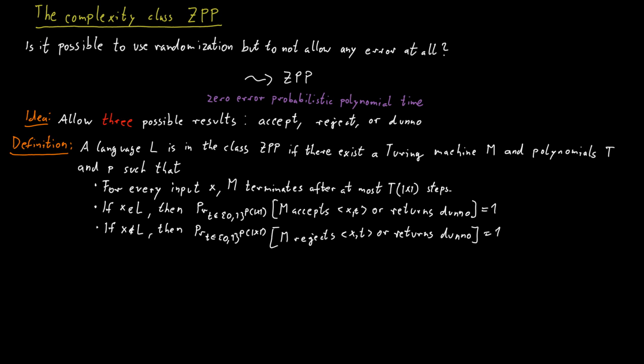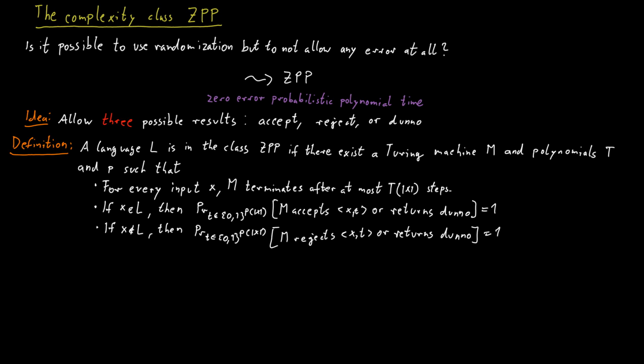Now these two conditions alone are not enough, because a probabilistic Turing machine that would always return I don't know on any input clearly doesn't tell us anything useful. The output would always be I have no idea. And it would satisfy all of these conditions because it would run in constant time, and it also would, if the word is in the language, return accept or don't know with probability 1 because it always returns I don't know. And if the word is not in the language, the same thing. It would always return I don't know, so the second condition is also satisfied.